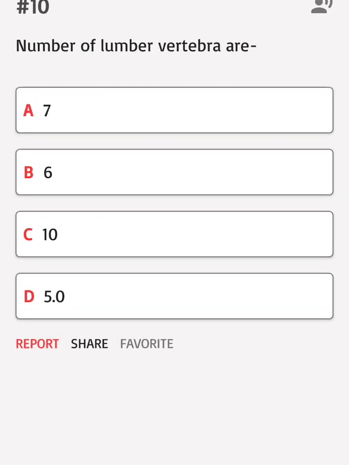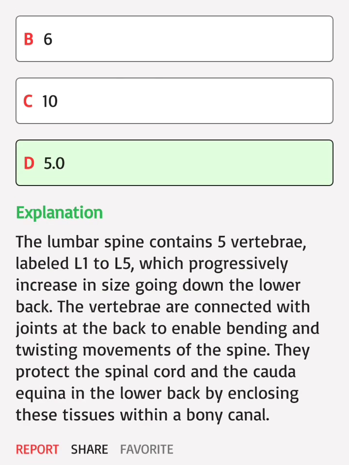Number of lumbar vertebrae are: A. 7, B. 6, C. 10, D. 5. Correct answer: D. The lumbar spine contains 5 vertebrae, labeled L1 to L5, which progressively increase in size going down the lower back. The vertebrae are connected with joints at the back to enable bending and twisting movements of the spine. They protect the spinal cord and the cauda equina in the lower back by enclosing these tissues within a bony canal.